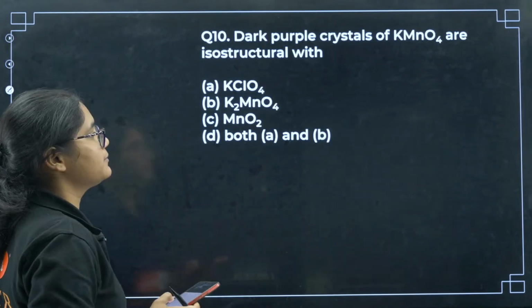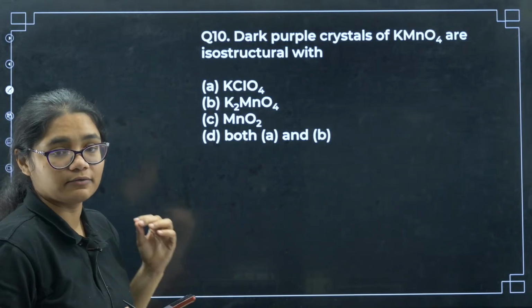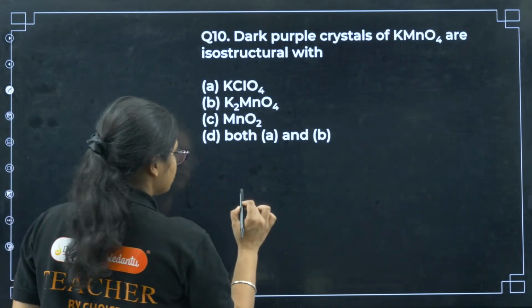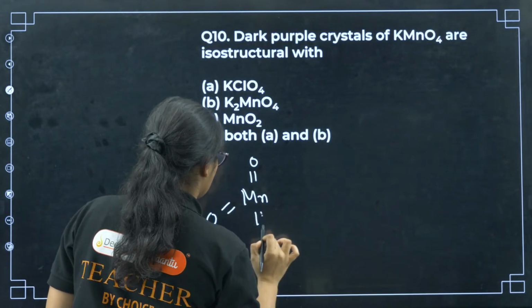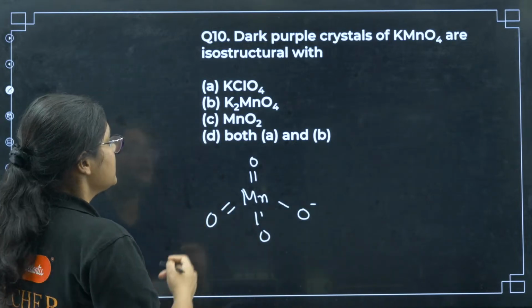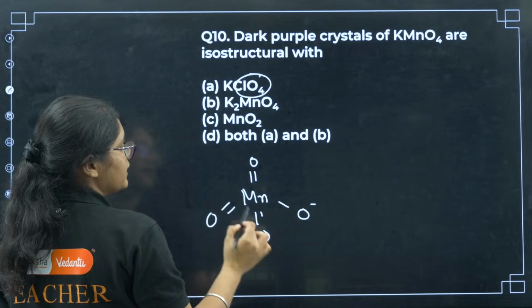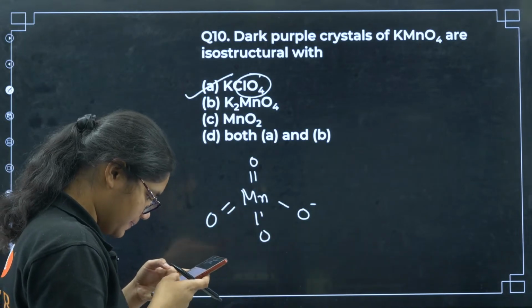Okay. Next, question number 10, dark purple crystals of KMnO4 are isostructural with what? If you remember the KMnO4 structure, MnO4- is like this, right? This one is isostructural with ClO4-. The same tetrahedral structure is there. So the correct answer is option number A here.